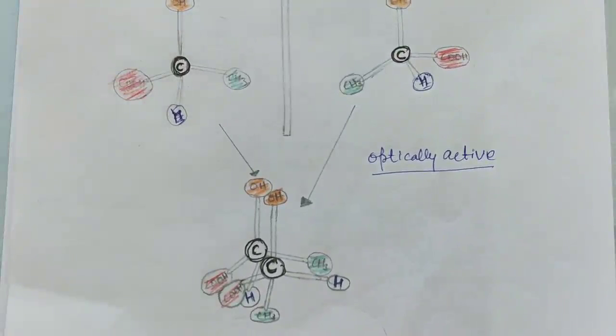So far we have discussed in this clip what optical isomerism is. Optical isomerism is the ability to rotate the plane of plane polarized light. What is optical rotation? What feature of any molecule makes the molecule optically active, and what makes the molecule optically inactive? How to test the optical activity, right? How to check whether the molecule is optically active or not.